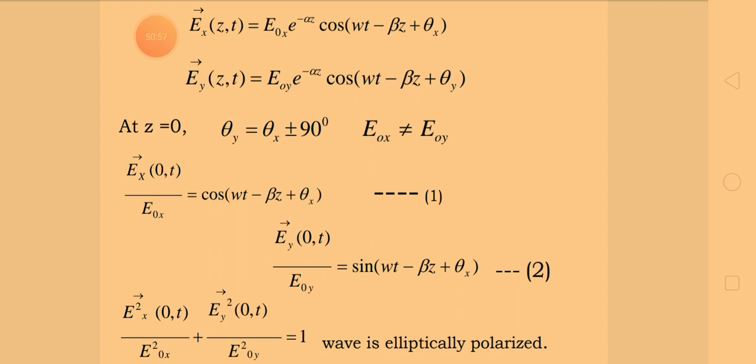Why? Because cos square theta plus sin square theta is 1. So this is the equation which represents an ellipse. Therefore the given electromagnetic wave is elliptically polarized.